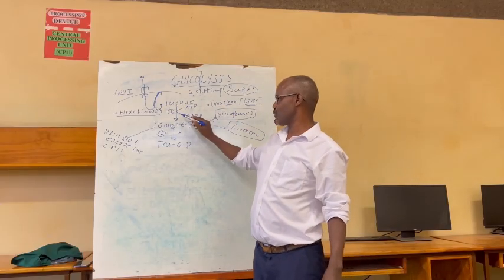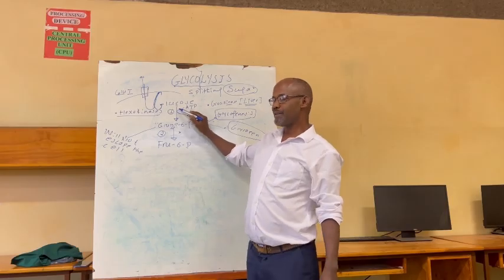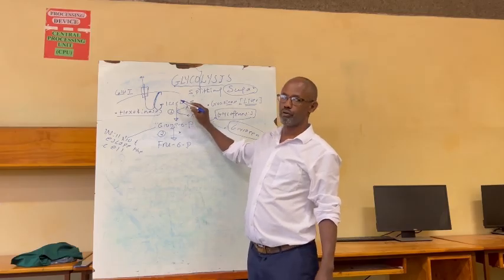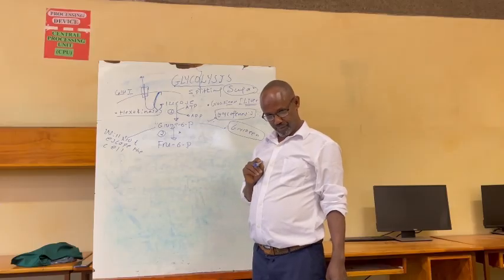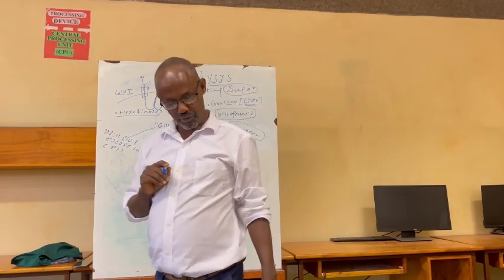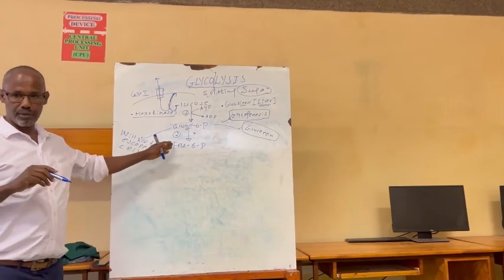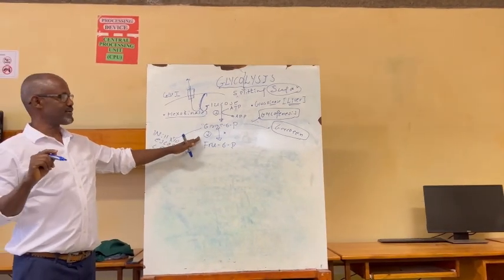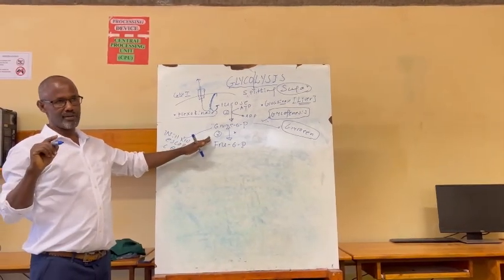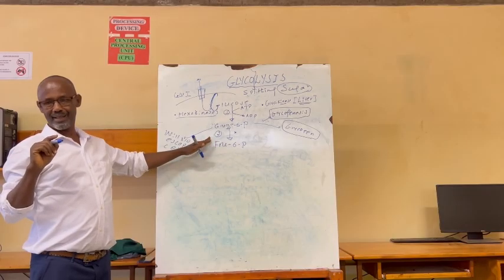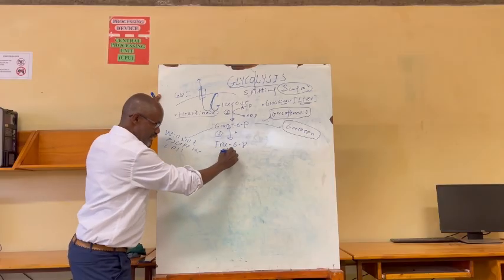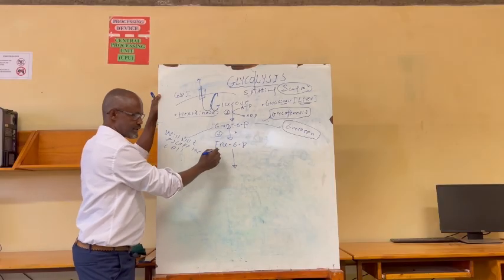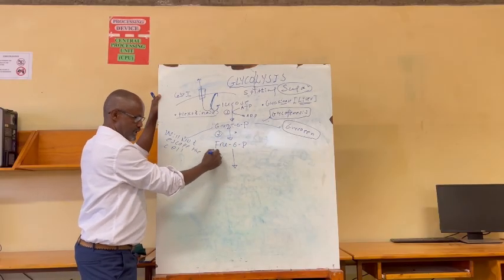The first step of this pathway, glycolysis, is irreversible. Do you know what the mystery of reversibility is? When we talk about glycolysis, of the 10 steps, there are 3 steps that are irreversible. The first step is irreversible, then this step is also irreversible, and the third step is also irreversible.